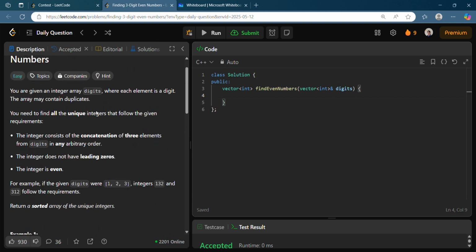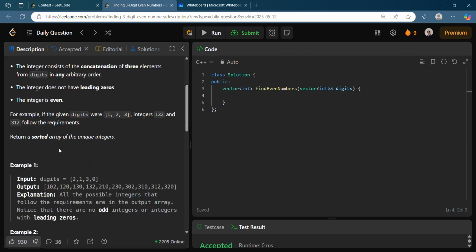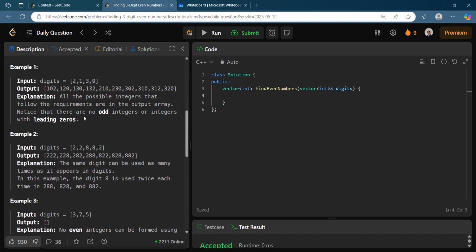So you need to find any combination of 3-digit number. You can pick any 3 digits from the array digits which is given, and you need to make a 3-digit number, and it should be even. It should not have a leading zero, and any three numbers can be taken. So if you take this example, the digit 2 is present 3 times and 8 is present 2 times. So it means that you can use 2 at max 3 times, and 8 you can use at max 2 times. So in this way you need to do it.